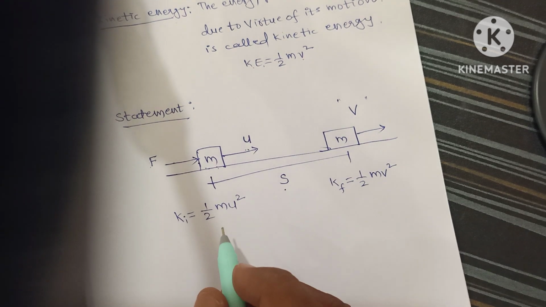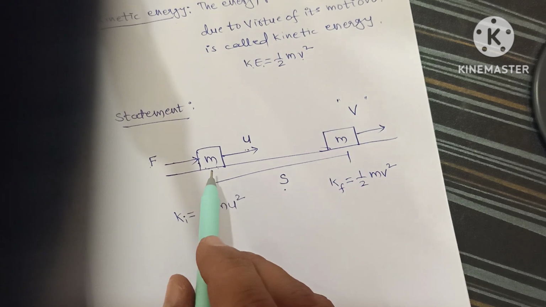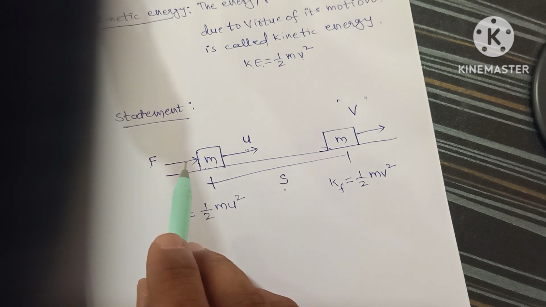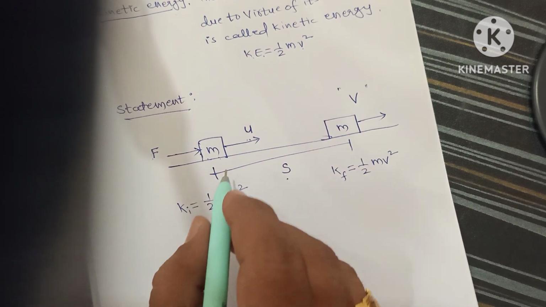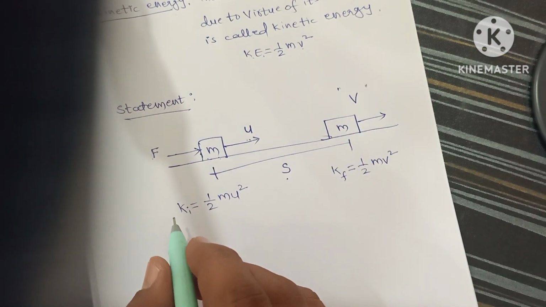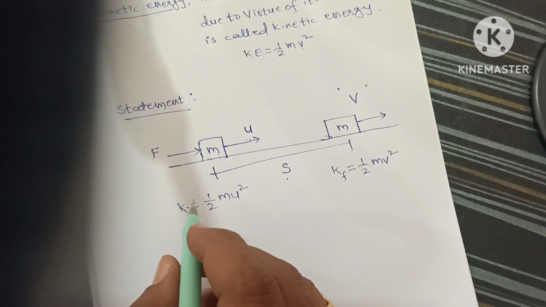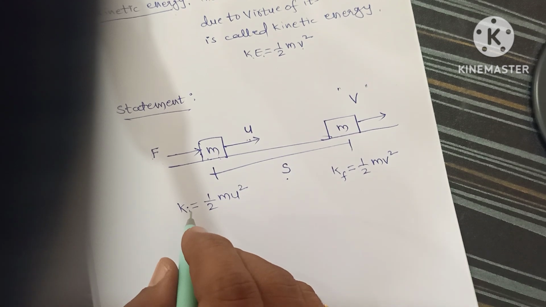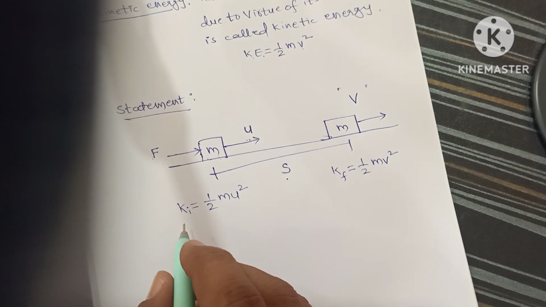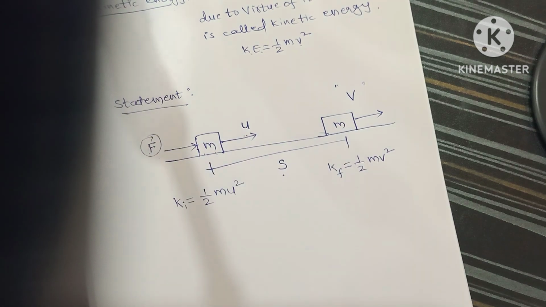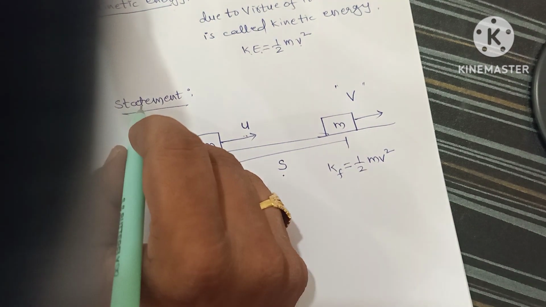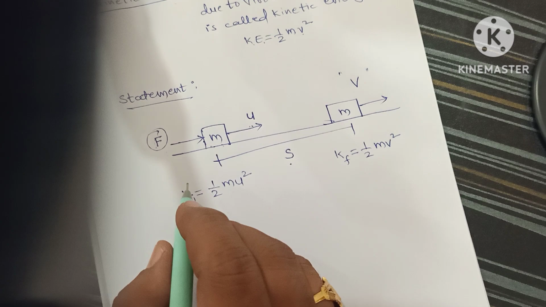Now we say that whenever an object is moving and a force F acts on the body, there will be a change in the velocity, and that change in velocity leads to a change in kinetic energy, and that change in kinetic energy is always equal to the work done by the net force. Okay, that is the statement of work energy theorem.